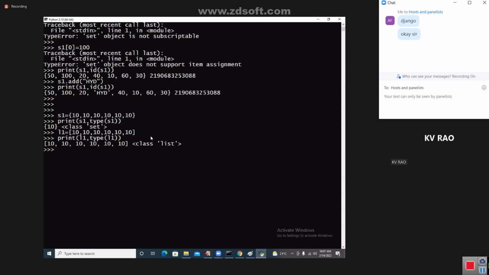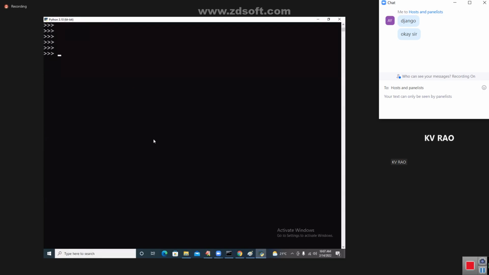Let us take, all of you should do. S1 is equal to set, 10 comma KVR. This is my data. Print the ID of S1, the type of S1. This is my data. Of course, two elements are there, 10 and KVR. Two elements are there. This is the data we have. Now I will go for adding some new data to S1.